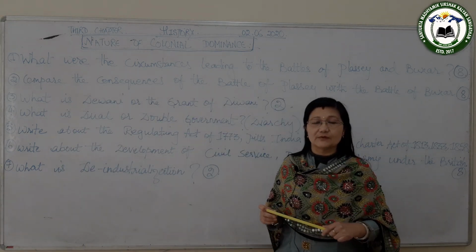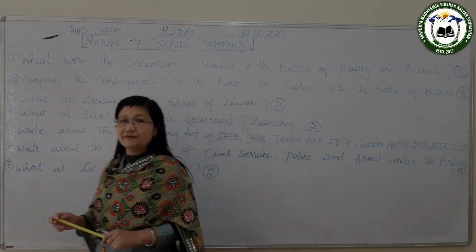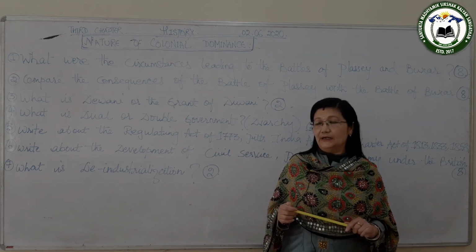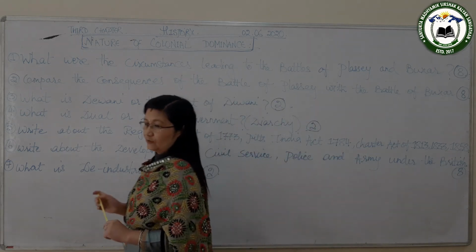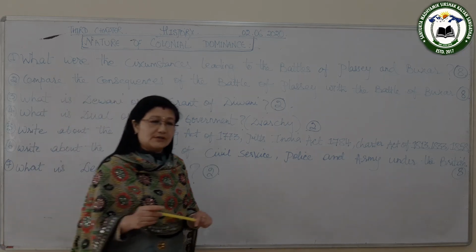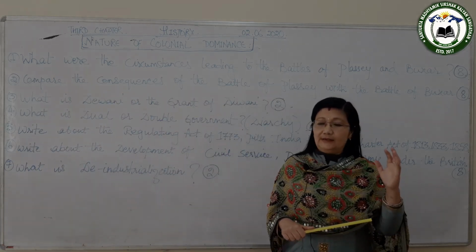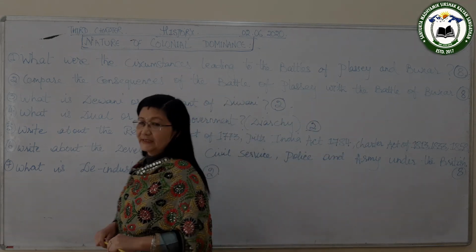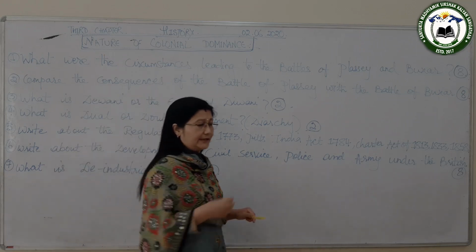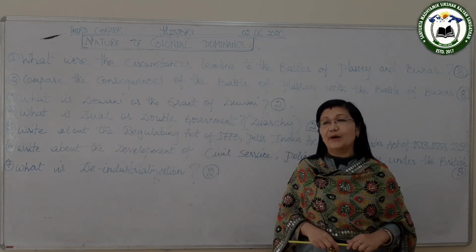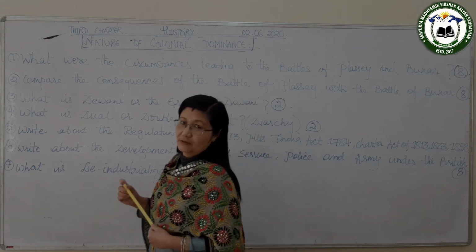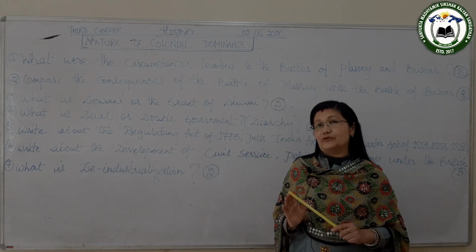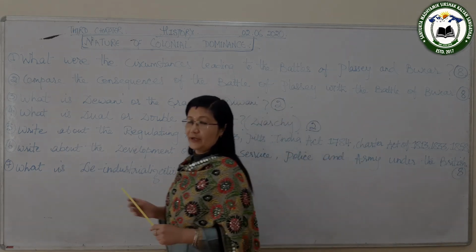So these are the different acts, and one more act is there, and that is the Act of 1858. It was passed after the revolt of 1857, on 2nd of August 1858. According to this act, the Governor General was now known as the Viceroy. Lord Canning was the first Viceroy of India. He called the Allahabad Darbar, a meeting in Allahabad, and he announced the Queen's Proclamation. On 1st of November 1858, the Queen's Proclamation was announced by Viceroy Lord Canning.